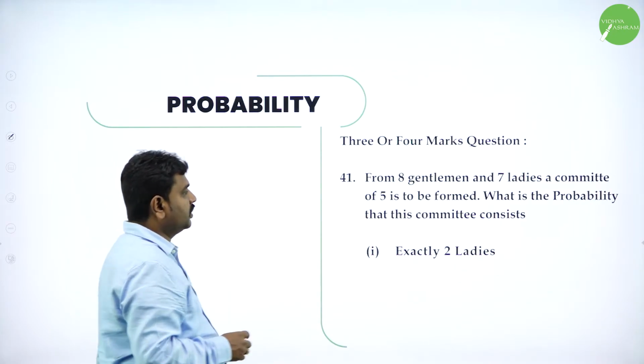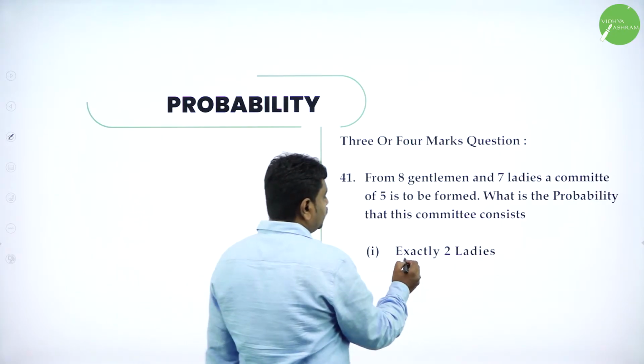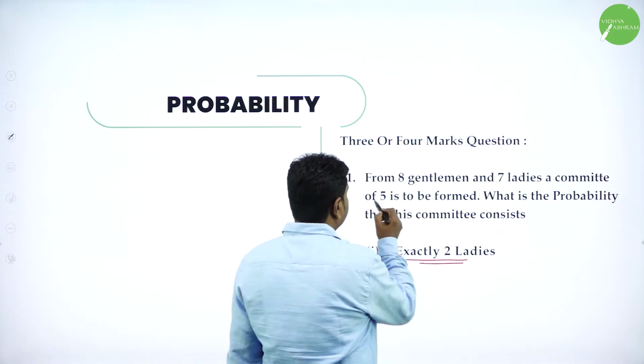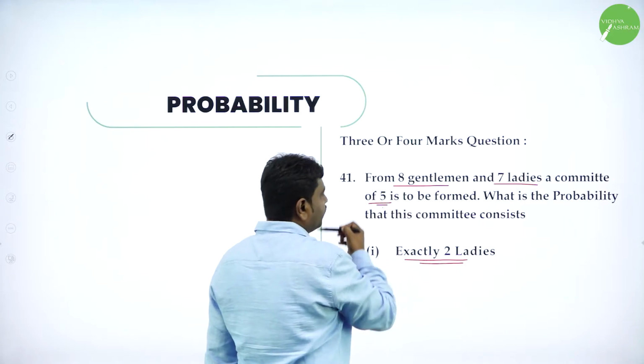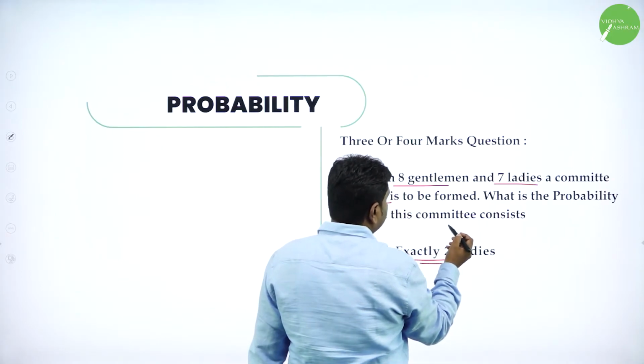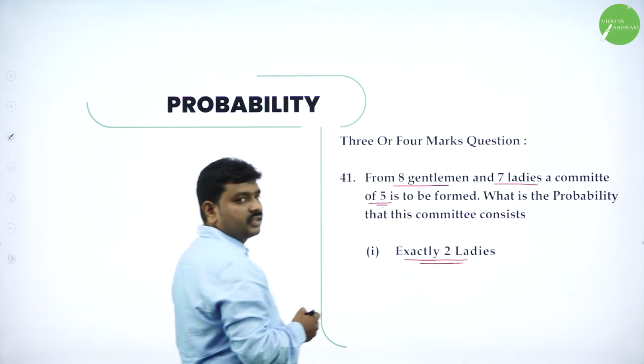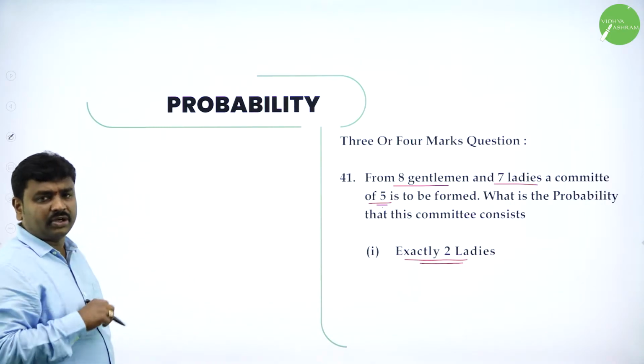So now here, exactly 2 ladies. You want a committee of 5 from 8 gentlemen and 7 ladies. You want a committee of 5 where probability is exactly 2 ladies. So probability means favorable by total.